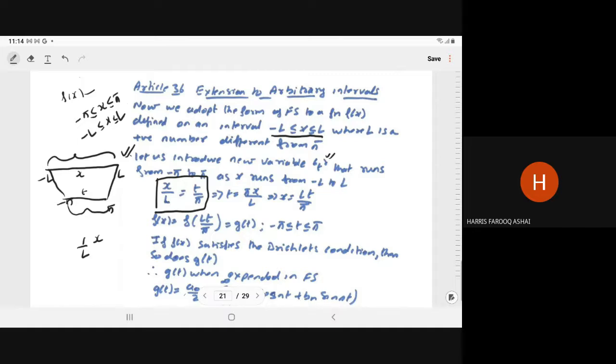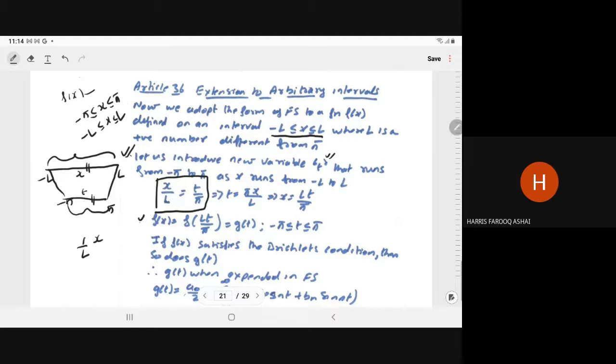Similarly, for the same thing, because we want to transform linearly, we take t upon pi. Total length is 2 pi, and with that length, how far we are reaching. So we are making these two lines equivalent. So using this transformation, x upon L equals t upon pi, or t is equal to pi x upon L, or x is equal to Lt upon pi.